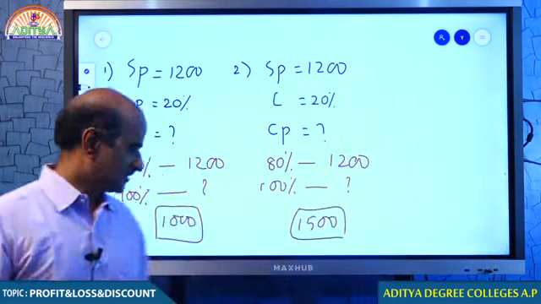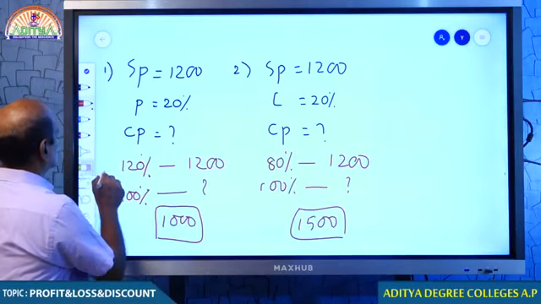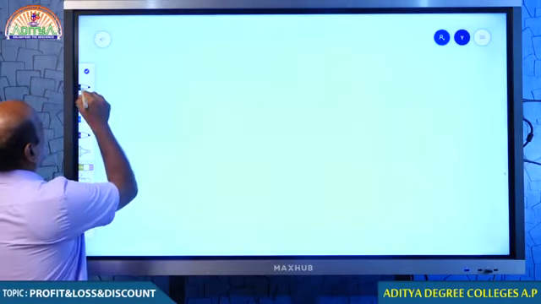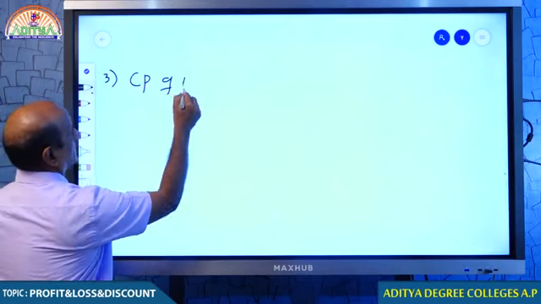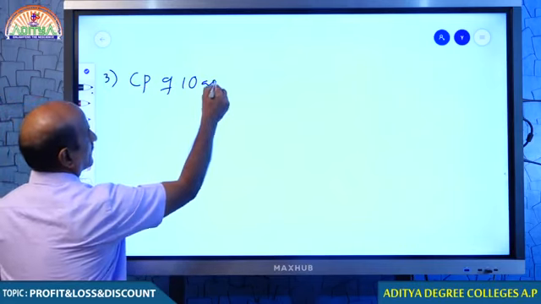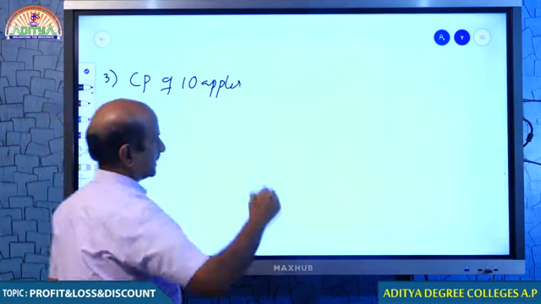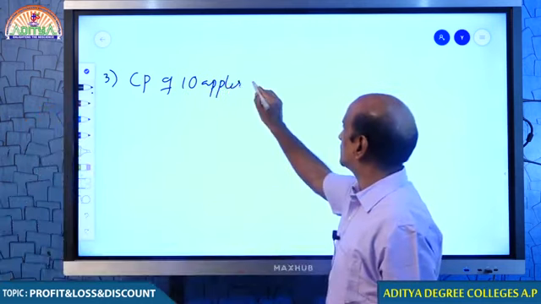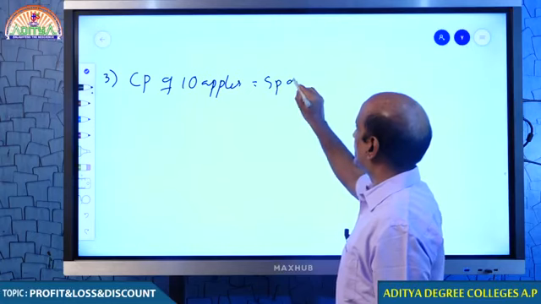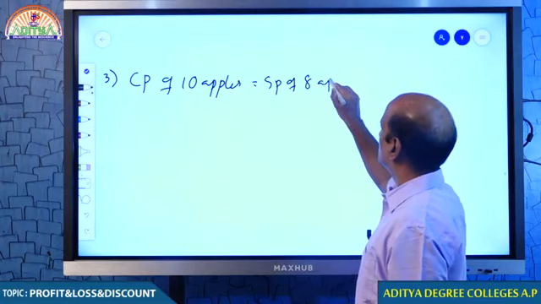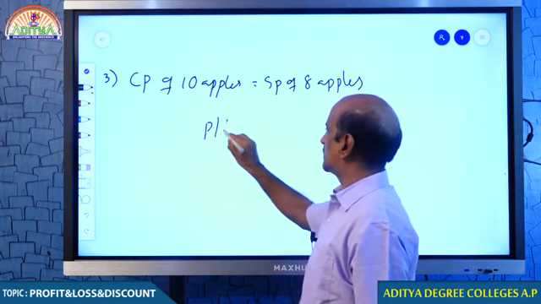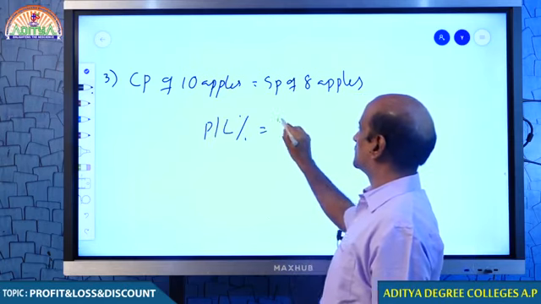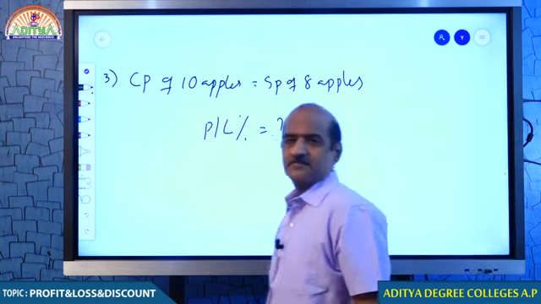Now, just look at question number 3. You please answer some more questions. Question number 3. If the cost price of 10 apples is equal to the selling price of 8 apples, you must tell me whether this businessman is getting profit or loss, and if so, how much percent he is getting.